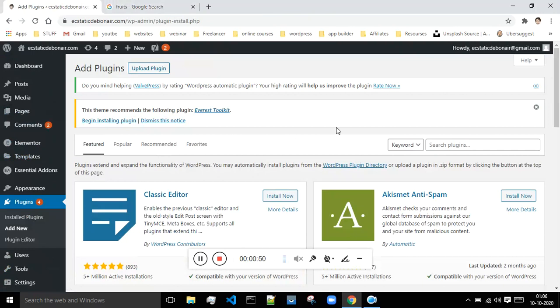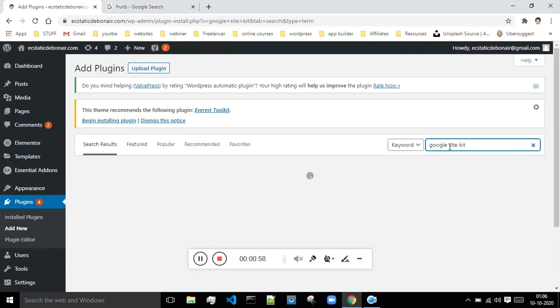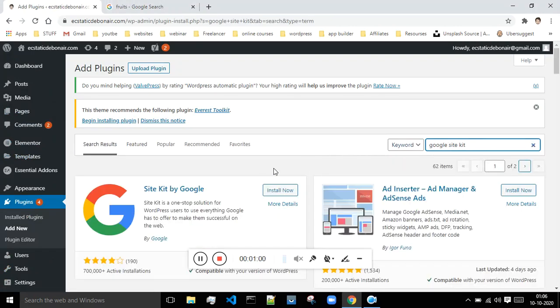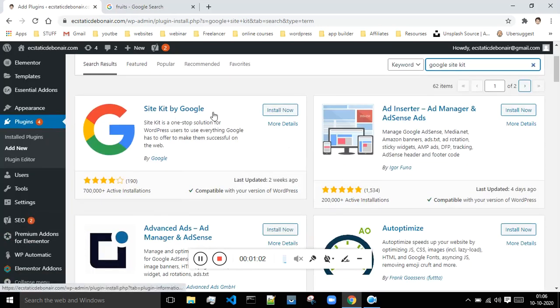So let me just search for Google Site Kit. Just search for this plugin over here. Okay, so this is that particular plugin which we will be making use of. Just install this plugin.